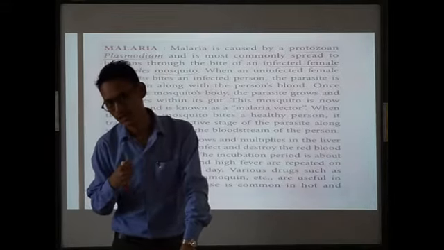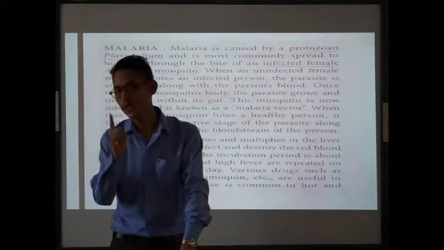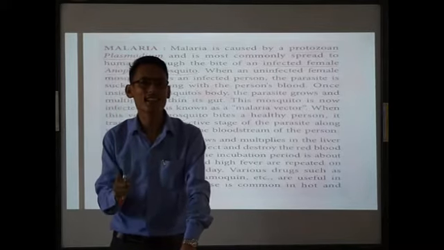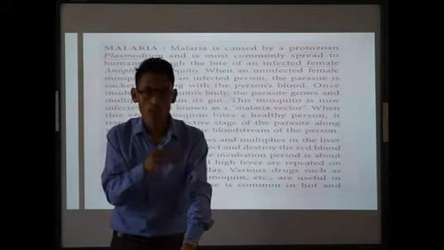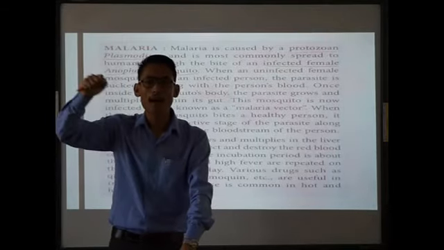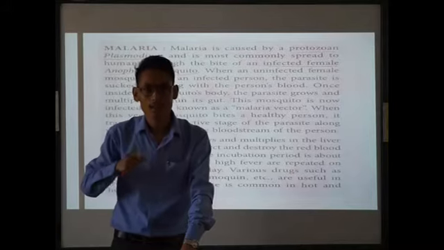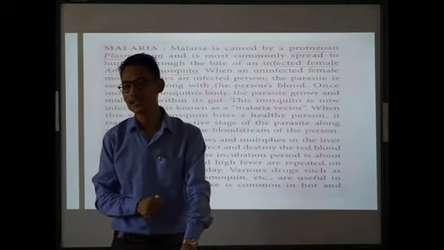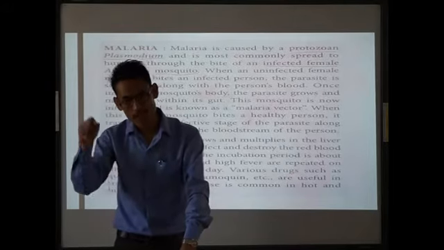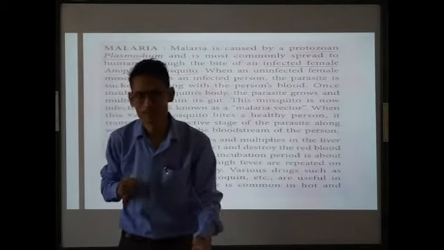See carefully, when an uninfected female Anopheles mosquito bites the infected person, along with the blood, the parasite that causes malaria will also be taken by the mosquito.